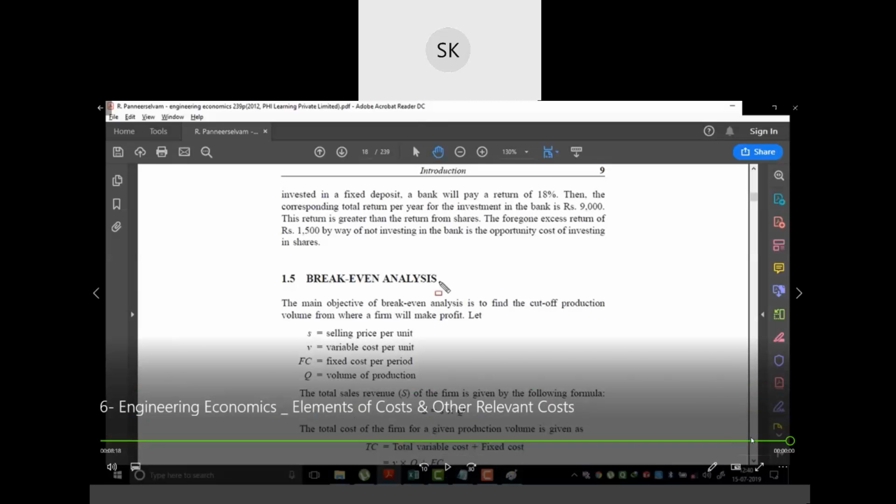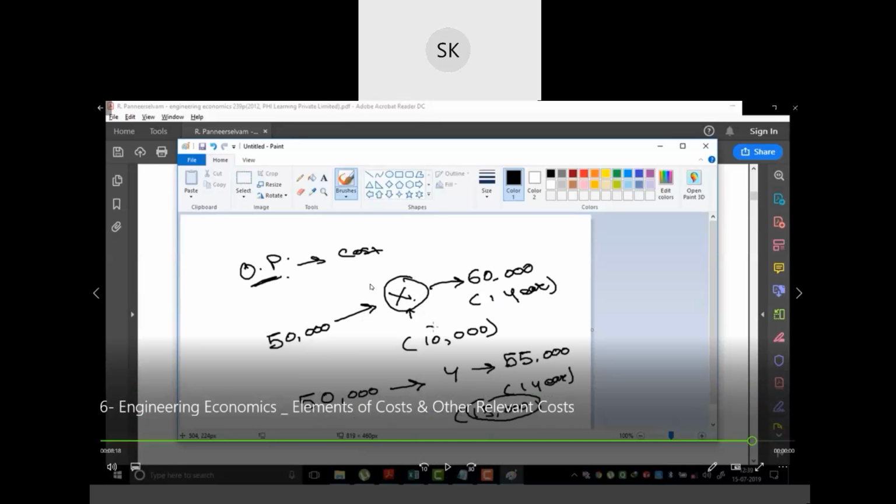See, understood or not? So, it is saying that suppose you have two components X and Y. When you invest money on X, suppose 1 year before the cost was 50,000, and after 1 year you are getting a profit of 10,000. That is, it is becoming 60,000. In 1 year you are getting a profit of 10,000.